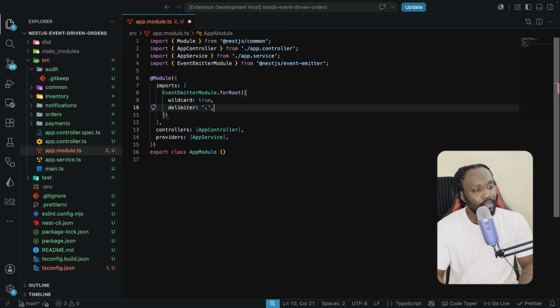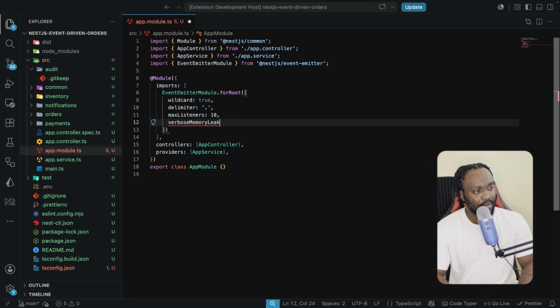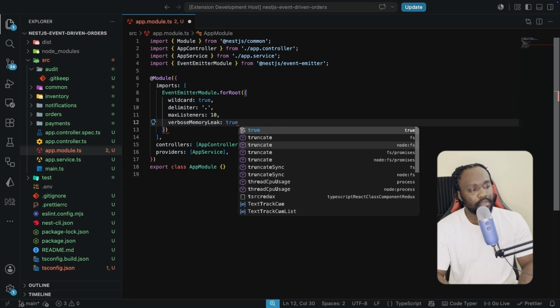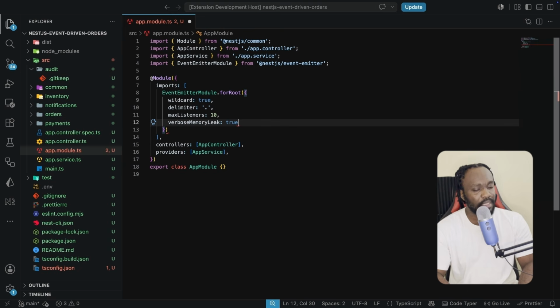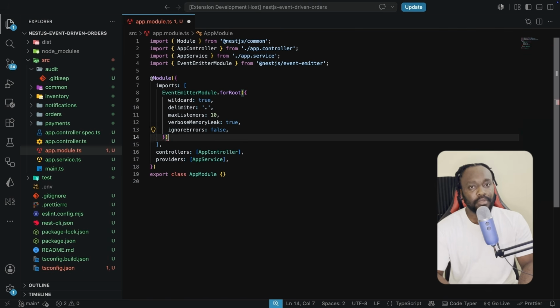We do not have only these two options here. We can also pass the maximum listeners, and we're going to give this a value of 10. And this is going to emit a warning if we have more listeners than this attached to one event. And then we're going to have verboseMemoryLeak set to true, which is just going to also surface some warning if the event memory leakage looks a little bit abnormal. And then we're going to set ignoreErrors, which we're going to set to false. Now, ignoreErrors set to false is actually important because this is what is going to help us to show the errors, because some event listeners can go on to swallow the errors.